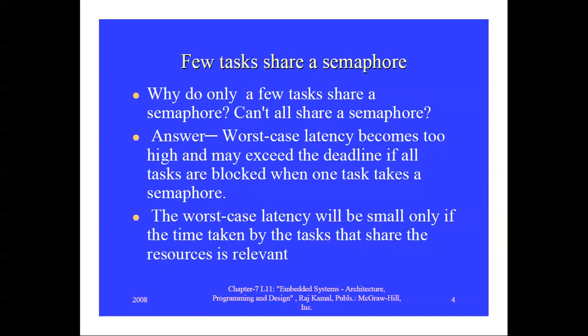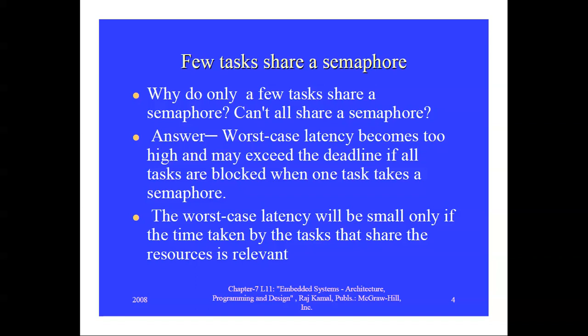So why do only a few tasks share a semaphore? Why can't all the semaphores be shared by all the tasks? Because worst case latency becomes too high and may exceed the deadline if all tasks are blocked when one task takes a semaphore.